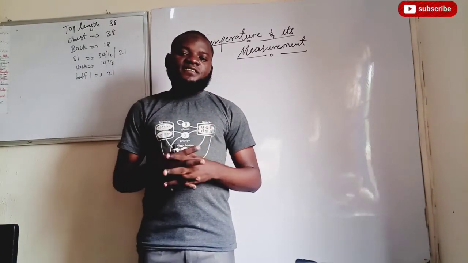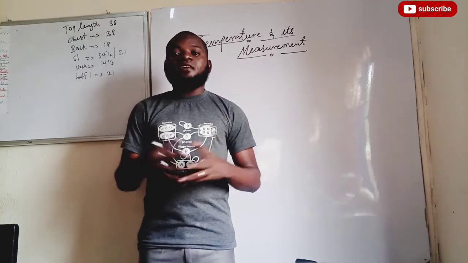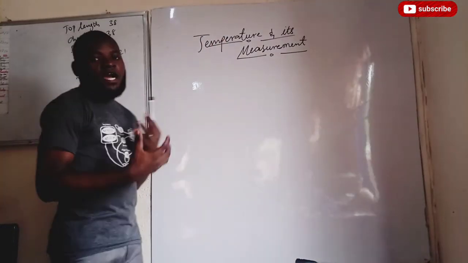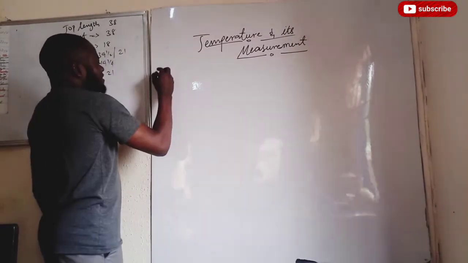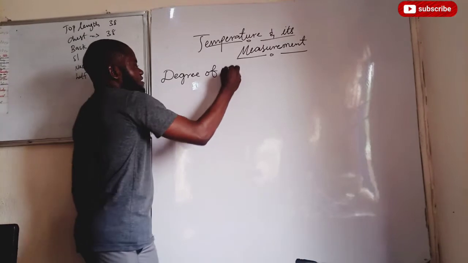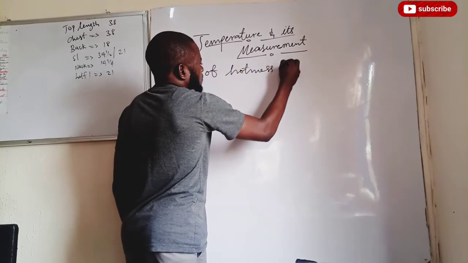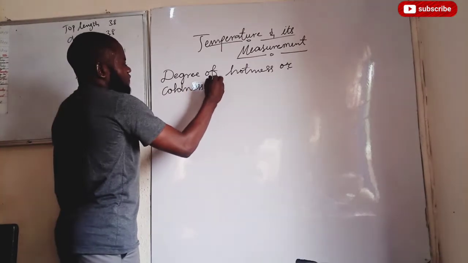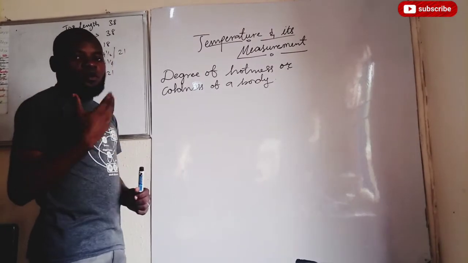The degree of hotness or coldness that would define temperature to be is just for us to understand the meaning of temperature. Now, from that definition, I'm going to bring out some other definitions of temperature. Now, when we say the degree of hotness or coldness of a body, this is actually what we call temperature.